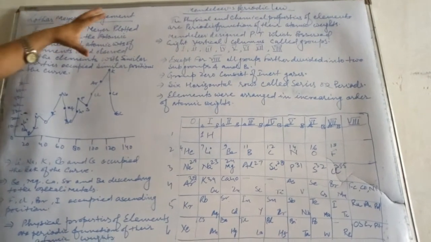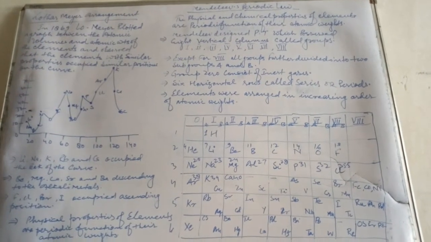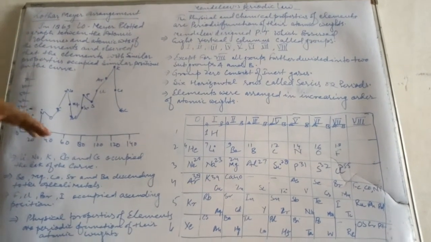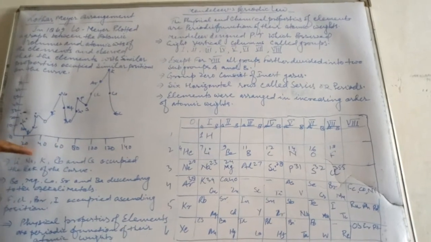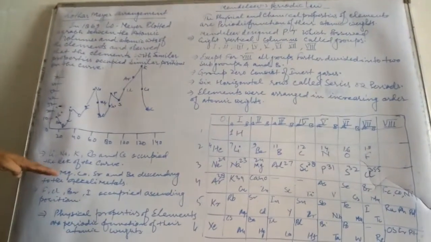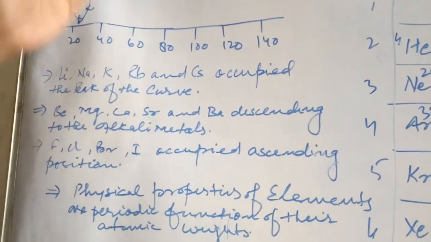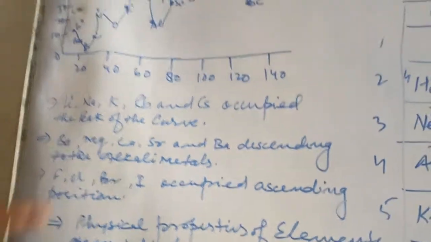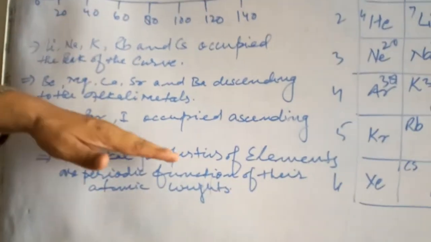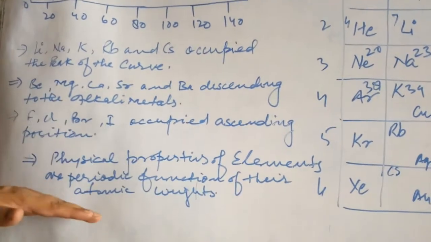So Lothar-Meyer plotted a graph taking a few elements and their atomic volume and atomic weights, and observed that lithium, sodium, potassium, rubidium were on the top of the graph, and beryllium, magnesium, calcium, strontium were in the middle position. Even fluorine, chlorine, bromine, iodine were in the ascending position. So he got the point that physical properties of elements are a periodic function of their atomic weight.